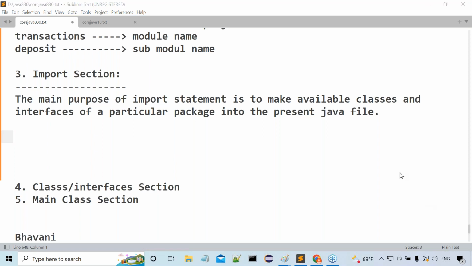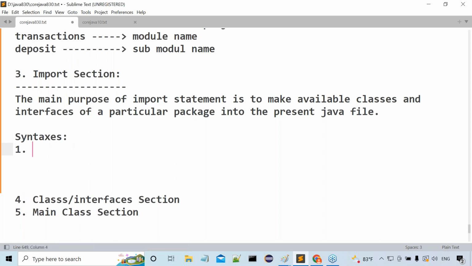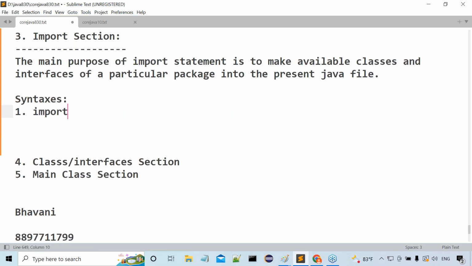This is the point we have to understand clearly. Next, after understanding this point, the syntaxes: how to use these packages? Syntaxes here we have to follow. Now, two types of syntaxes we are providing. What are the two types of syntaxes? First one is import, observe carefully: package name dot member name. That means class or interface name. Member name in the sense, member of the package.